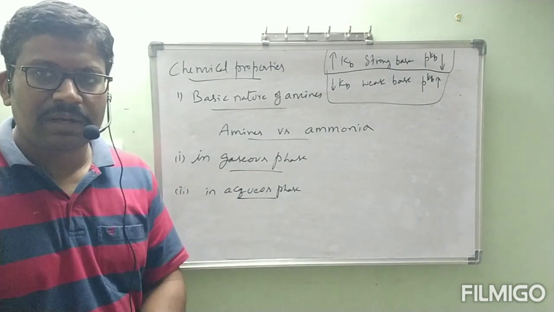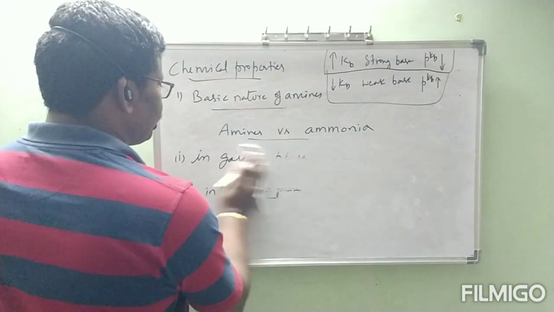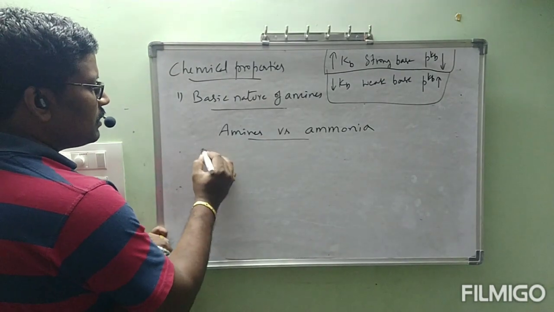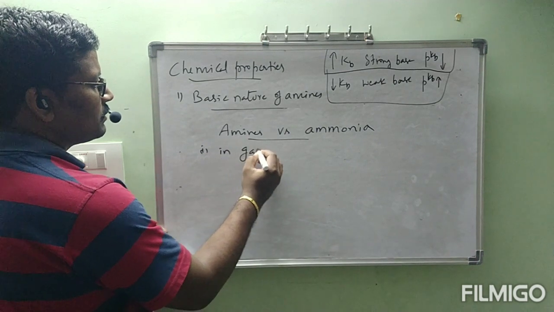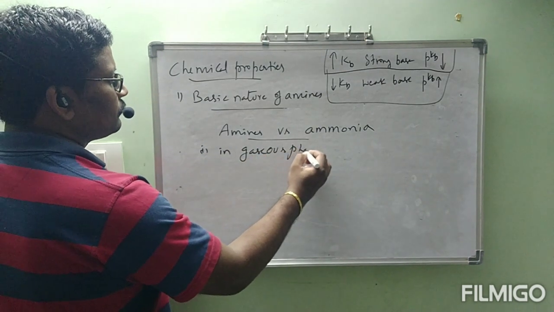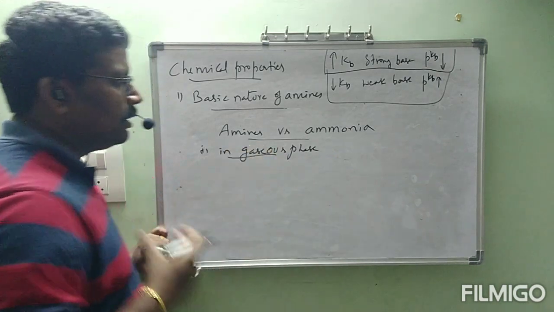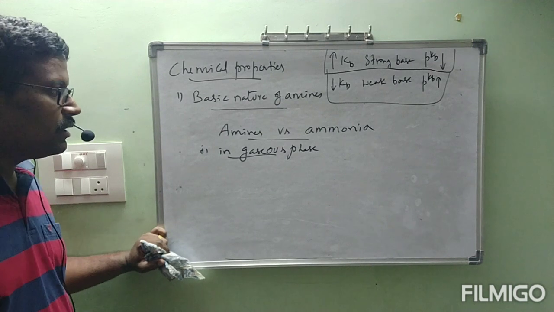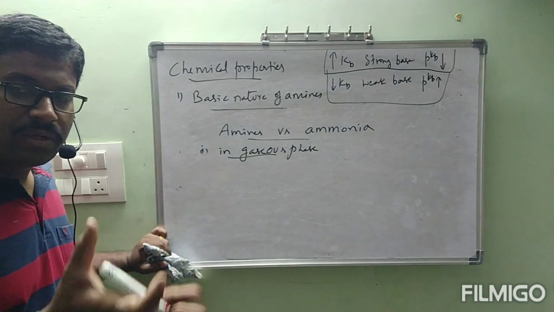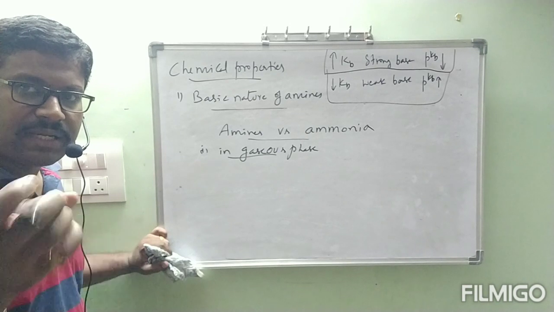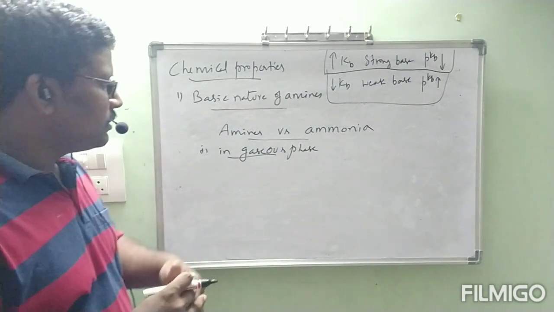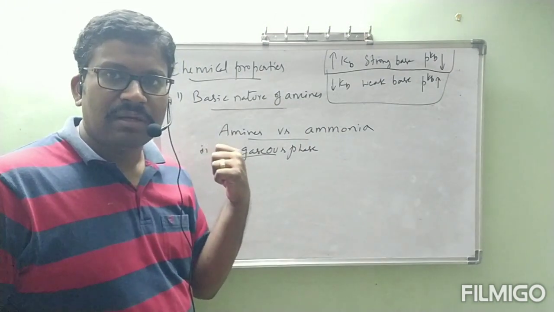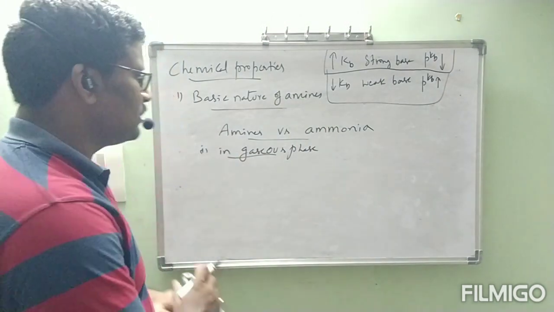Now immediately you can keep the side heading: basic strength of amines versus ammonia in gaseous phase. In gaseous phase, let us see how we are going to explain. We have ammonia, primary amine, secondary amine, tertiary amine. This is amines versus ammonia. We have to consider ammonia as well as all the 3 types of amines: primary, secondary and tertiary amine. Let us see.